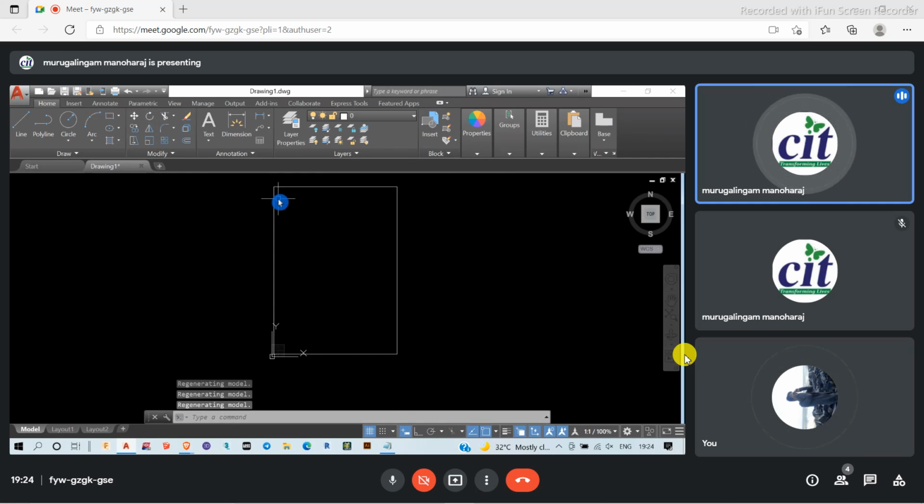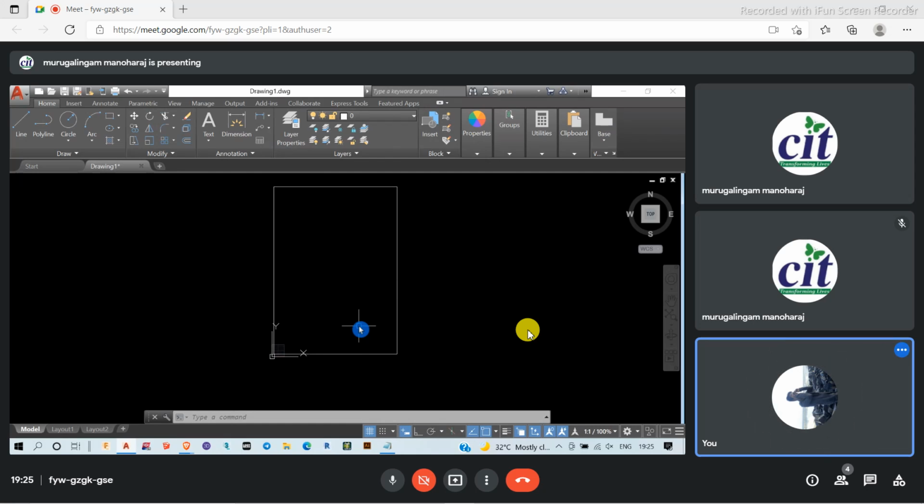So in this one, I have two reinforcements here. In case of a two-way slab, both are main reinforcement. In case of a one-way slab, only one will be main reinforcement, and the other one will be distribution reinforcement. Do you know the concept of main reinforcement and distribution reinforcement? Since it is a two-way slab, I will be providing main reinforcement in both directions.